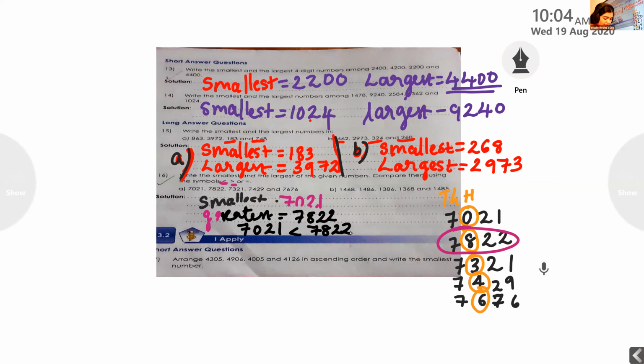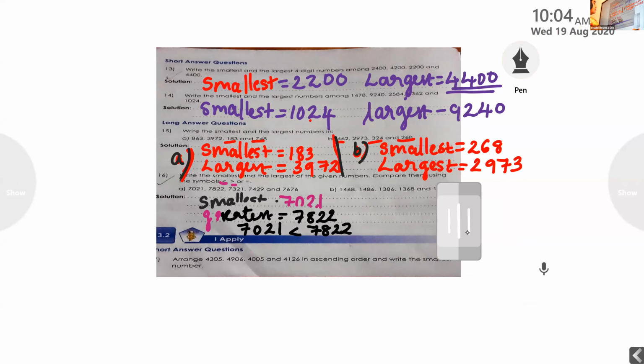Next question, 16th question, B. Will you find the smallest and the largest numbers? Ma'am, 1368. Yes. The smallest number is 1368.